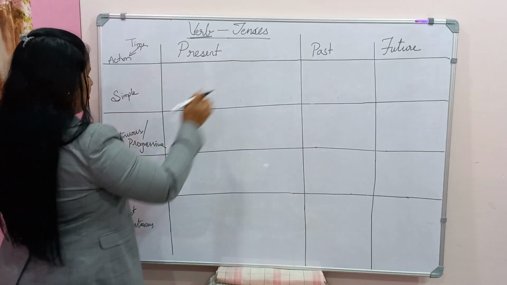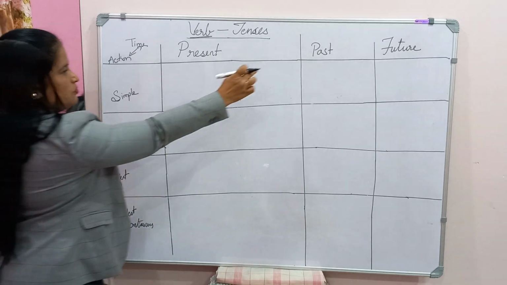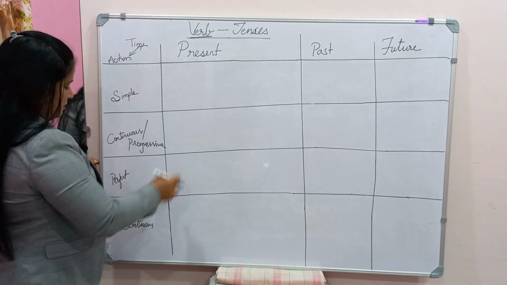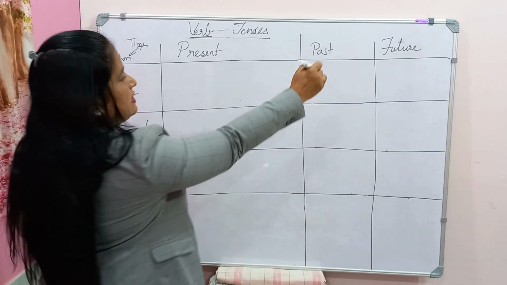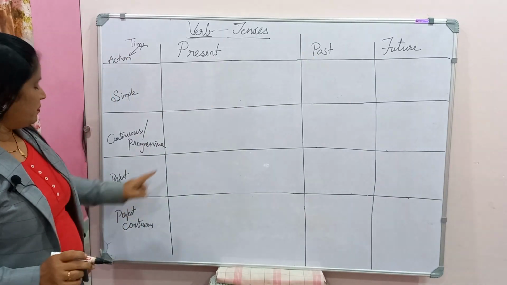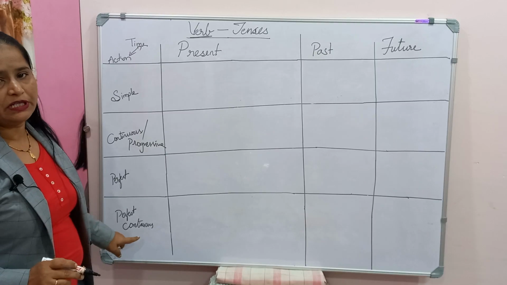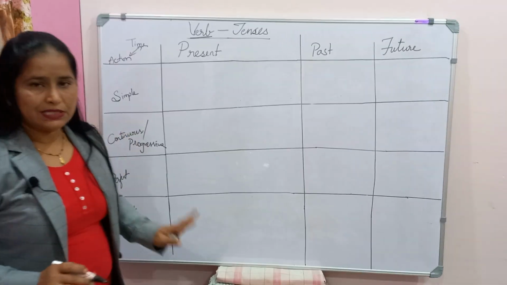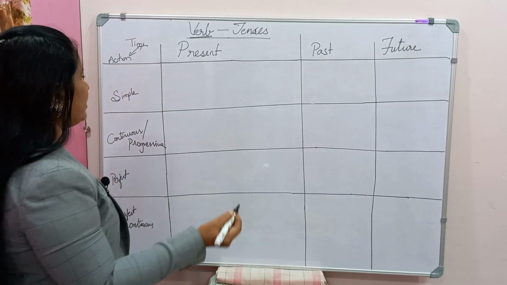In a similar way, past simple, past continuous or progressive, past perfect and past perfect continuous. In the same way, it is future simple, future continuous, future perfect and future perfect continuous. So these 12 tenses we have. So how do we make use of this?